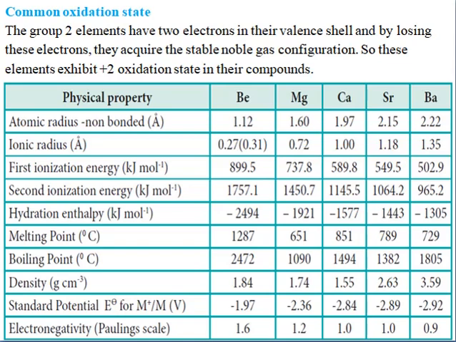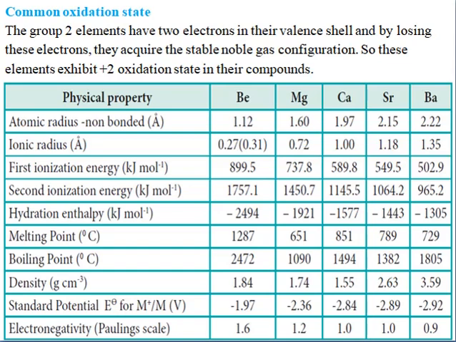The atomic radius, ionic radius, ionization energies, all their physical properties are listed here. First, I want to note here about the ionization energy. If you take the ionization energy, the alkaline metals have only the first ionization energy. Why don't they have the second ionization energy?